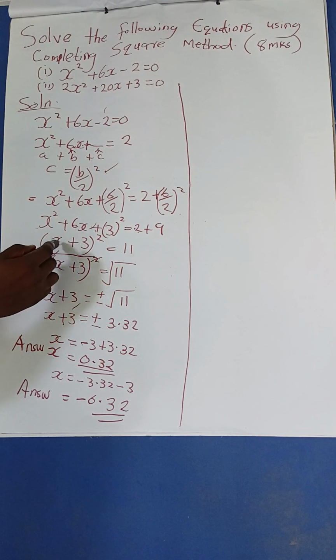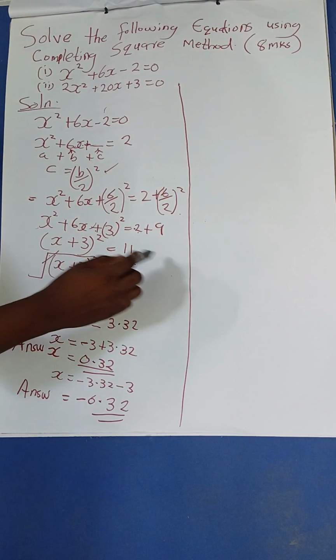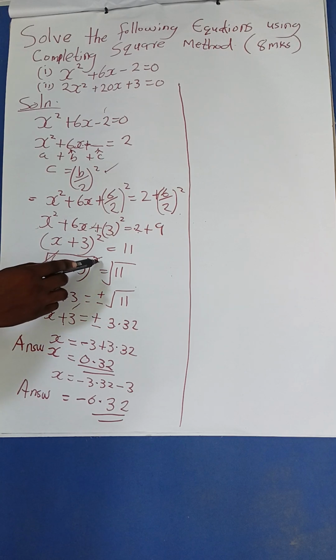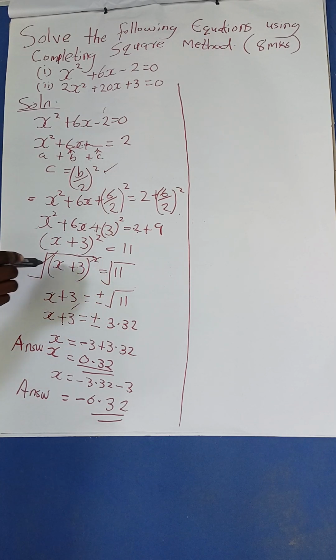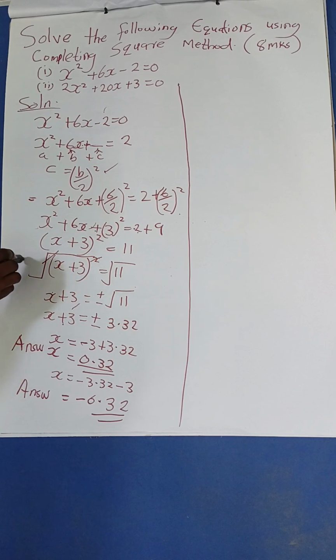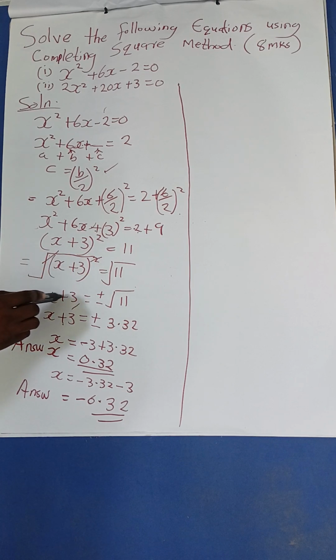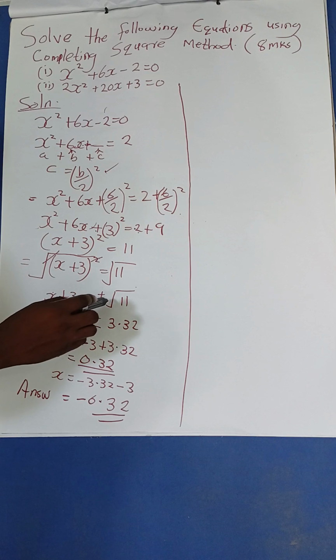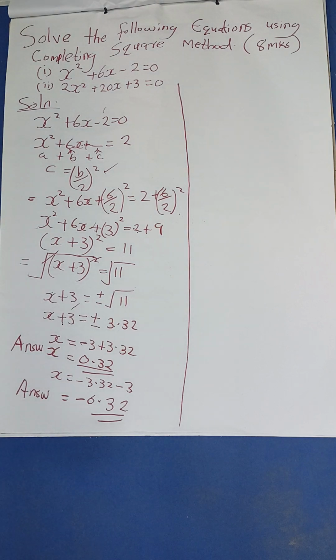So the square root cancels the square on this side, and I remain with x + 3 is equal to positive or negative of the answer. Because anything you are getting the square root of, the answer is positive or negative. So you'll have two answers.